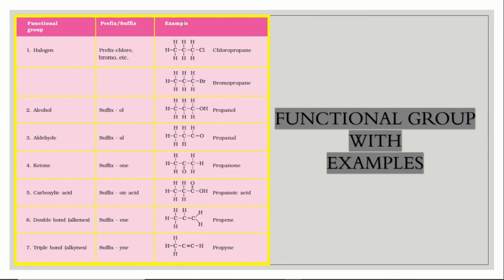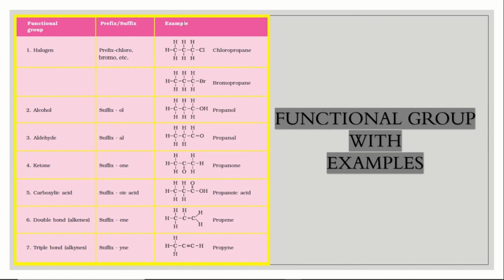So this compound is called chloropropane. Why chloropropane? First is chloro, because in the functional group it comes as a prefix, means first chloro, Cl, chlorine. Next, prop. Prop means 3 carbon atoms. The 3 carbon atoms are making single bonds. Therefore chloropropane, ane should come. Or else in the place of chlorine we can replace bromine, Br. So it will become bromopropane. Bromine is there and 3 carbon atoms is prop, single bond, so ane.